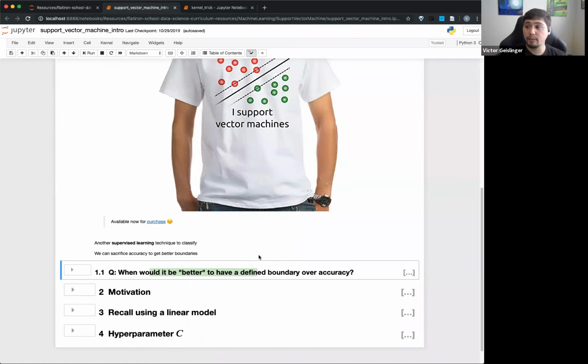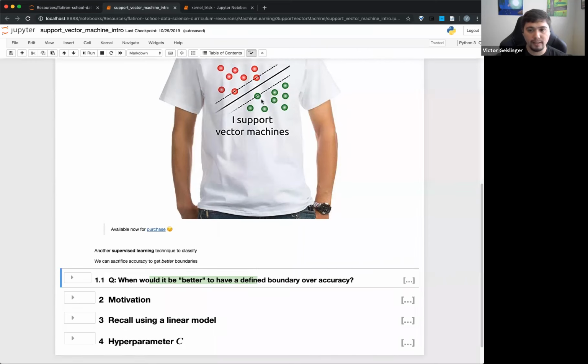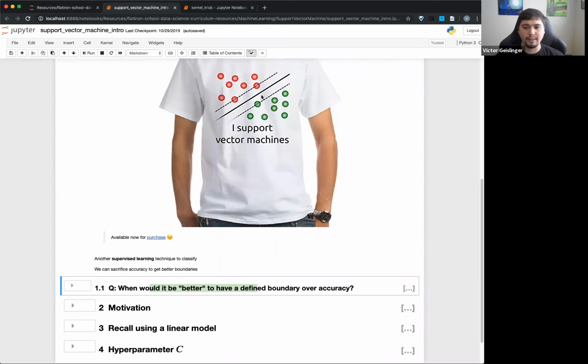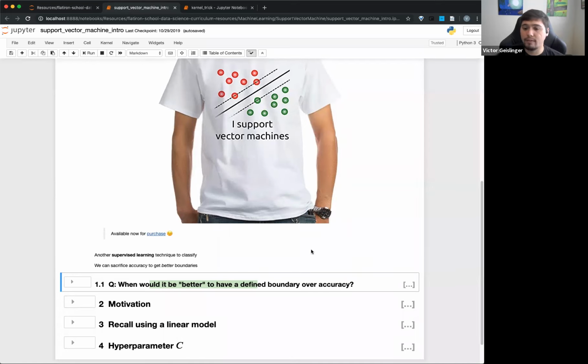Yeah, I think you said that really well. Usually our examples are really clear: if I make a good boundary, I'll still have good accuracy. But imagine drawing some extra data points, say a green point right over here, another over here, and another over here. This boundary now does make mistakes, where green is on the bottom and red is on the top. You can see that these two points are incorrectly being identified.